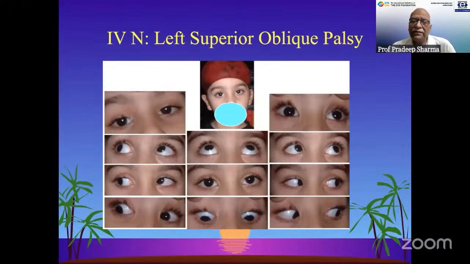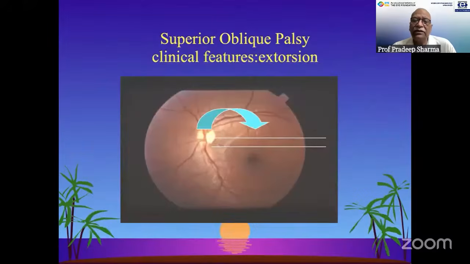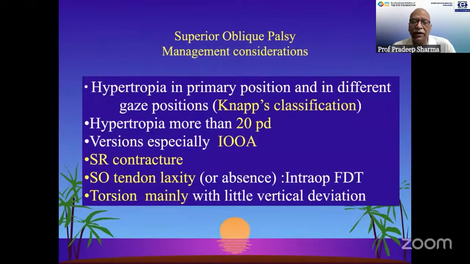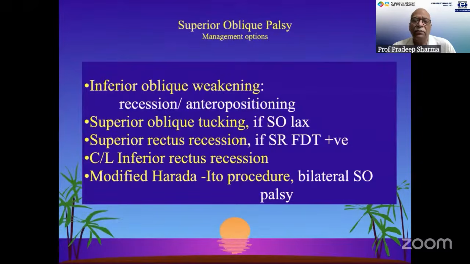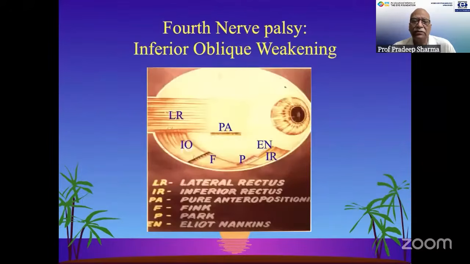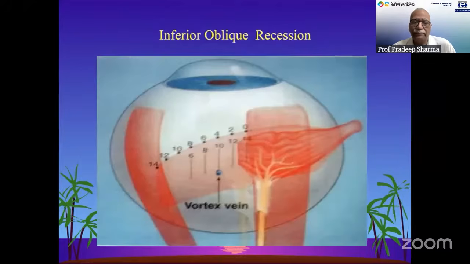Superior oblique palsies, we have to remember that we can correct it in different ways depending upon the involvement, and the NAPS classification comes handy in these cases. Remember to keep these things in mind, that in which deviation, in which gaze is maximum, and which procedure we would like to do. I think with time being constrained, we'll not go into the details, but just keep in mind that different procedures are available to correct these sixth nerve, the fourth nerve palsies.